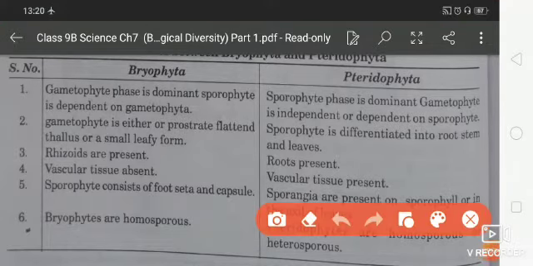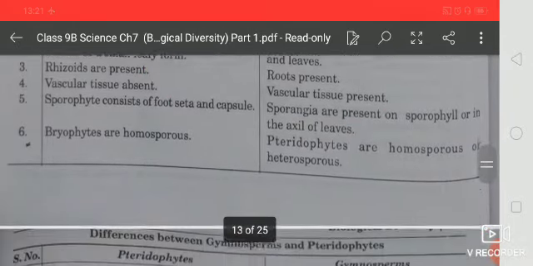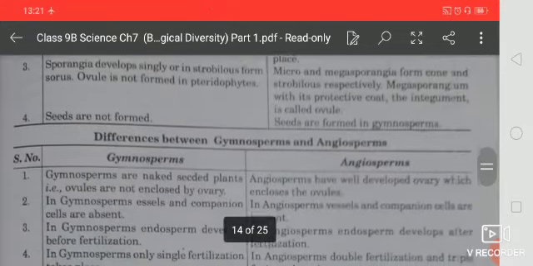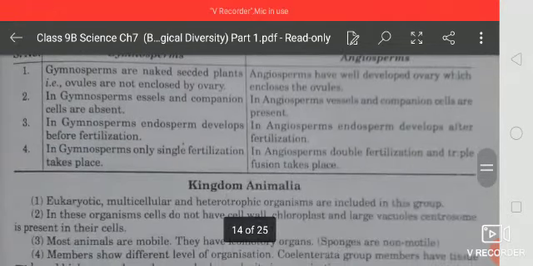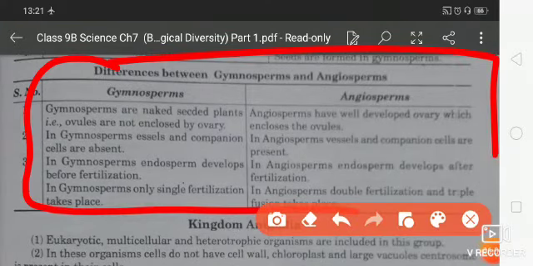In Bryophyta, the gametophyte phase is dominant and the sporophyte is dependent on the gametophyte. Okay, and rhizoids are present and vascular tissue is absent. So bryophytes are homosporous. These points are very important. And in Pteridophyta, root is present and vascular tissue is present, and pteridophytes are homosporous or heterosporous both. So next one is the difference between Pteridophyta, Gymnosperm and Angiosperm. This difference between the Gymnosperm and Angiosperm is very important, and the remaining portion of this chapter we will discuss in our next video.